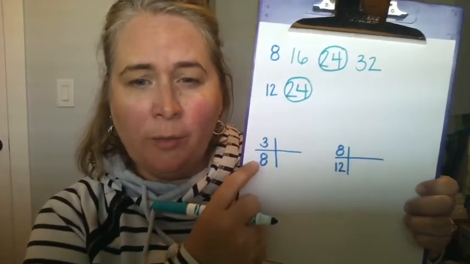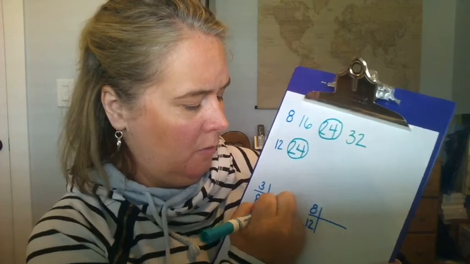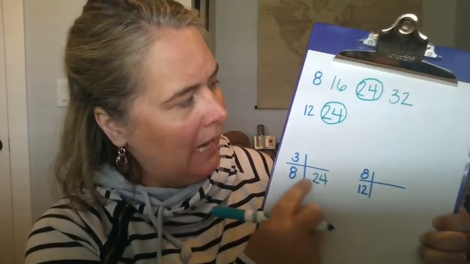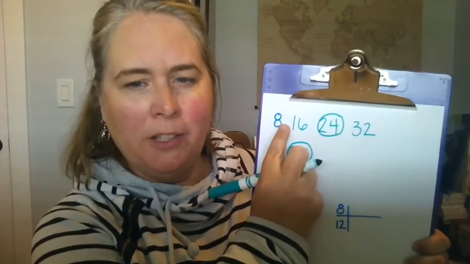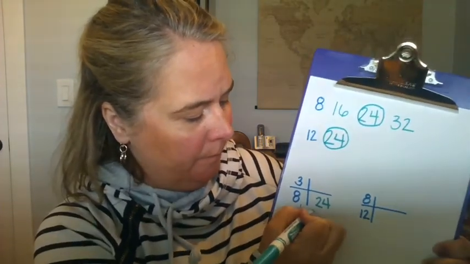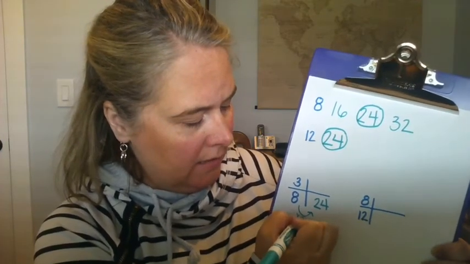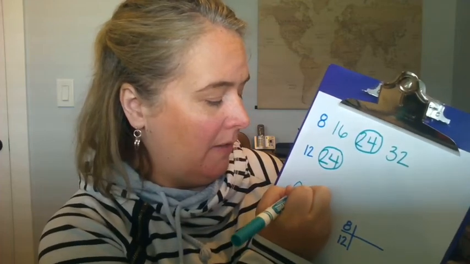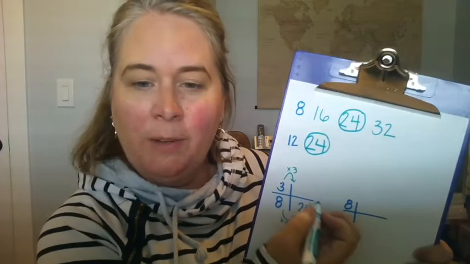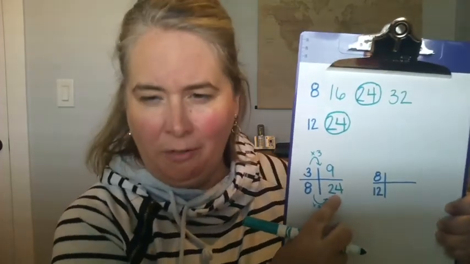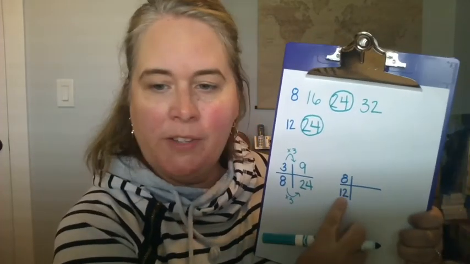If I go to 3/8, I'm going to make 24 my denominator. To go from 8 to 24, I multiplied by 1, 2, 3 times. And if I multiply the bottom by 3, I'm going to do the same at the top. 3 times 3 is 9. 9/24. And I'm going to do the same over here.